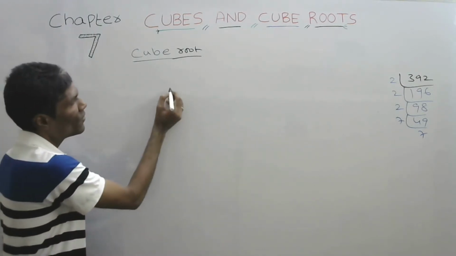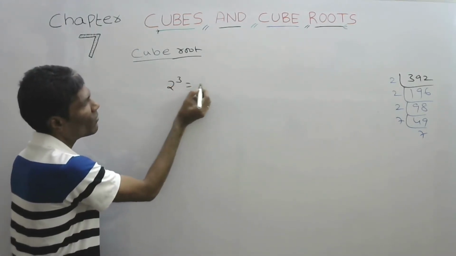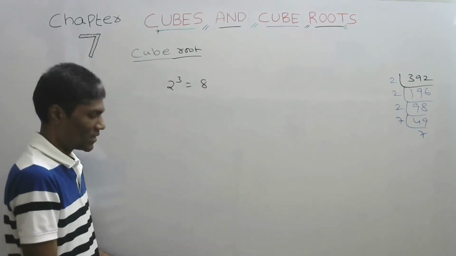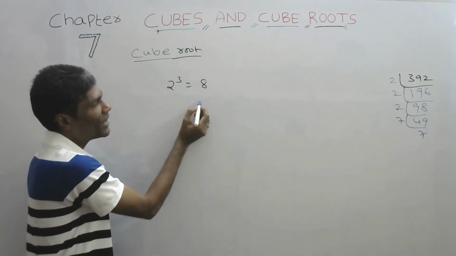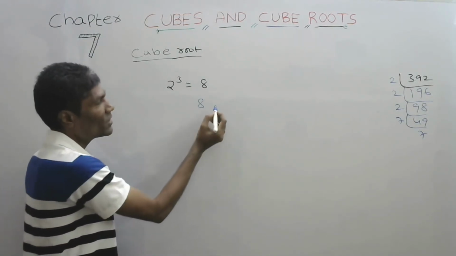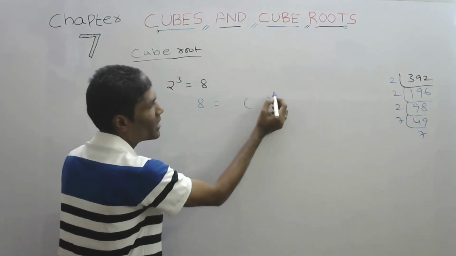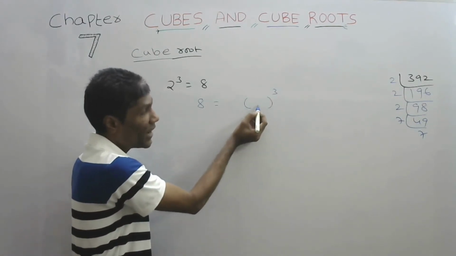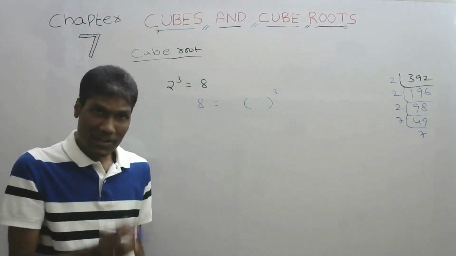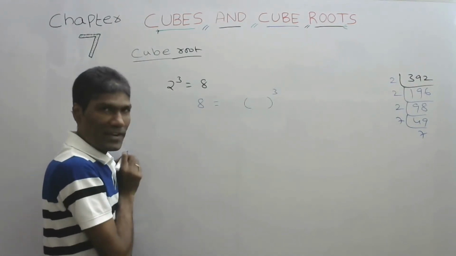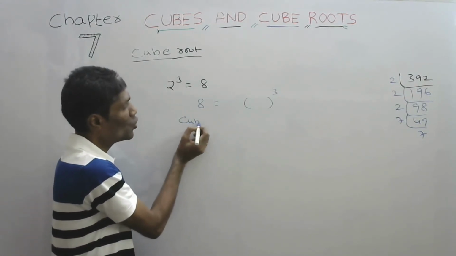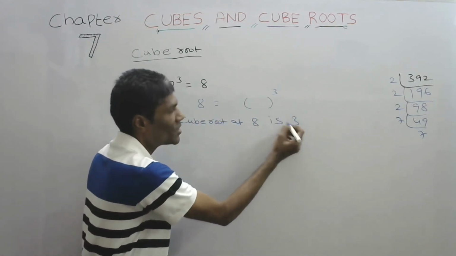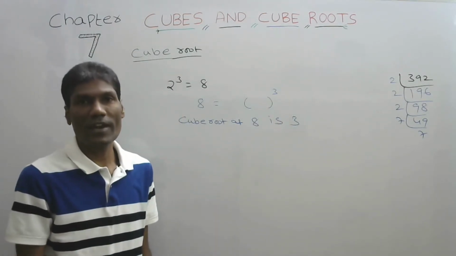Now we are saying 2 cubed equals 8. The reverse of this: if somebody asks us, 8 is given, what is the number such that its cube is 8? That is called the cube root of 8. So we will say the cube root of 8 is 2.